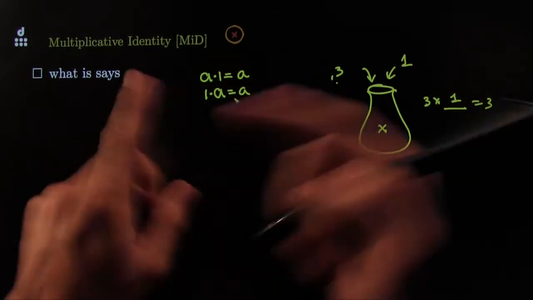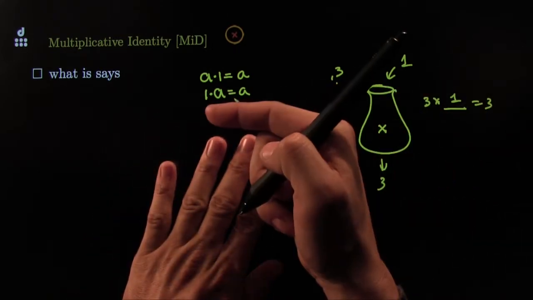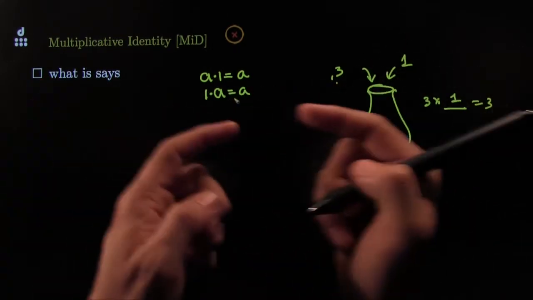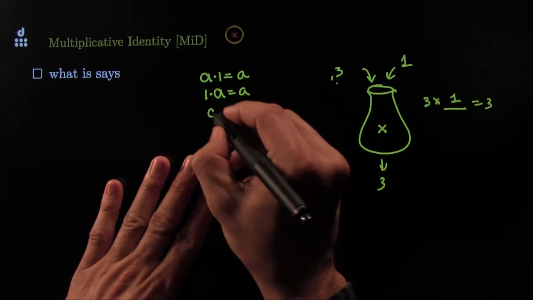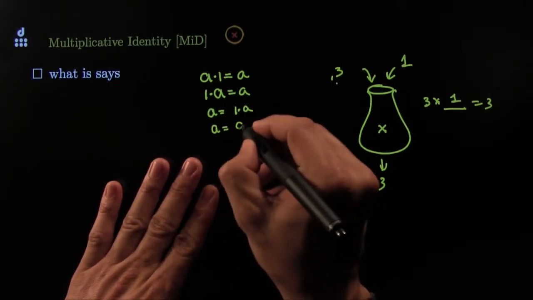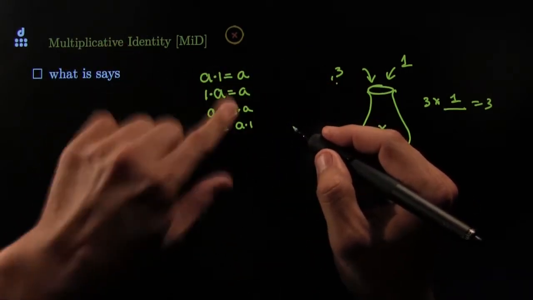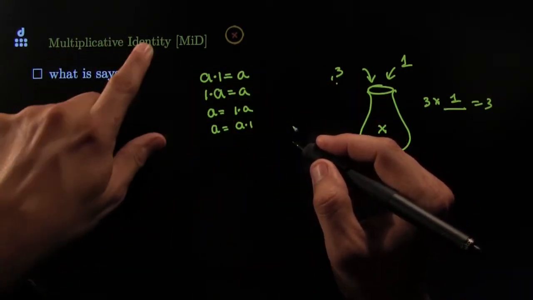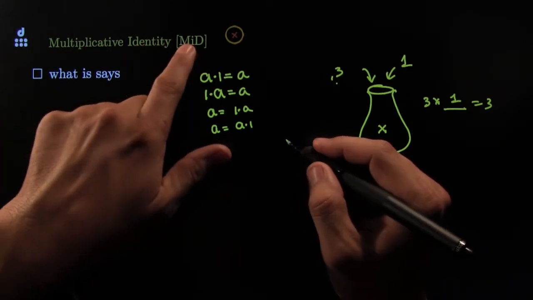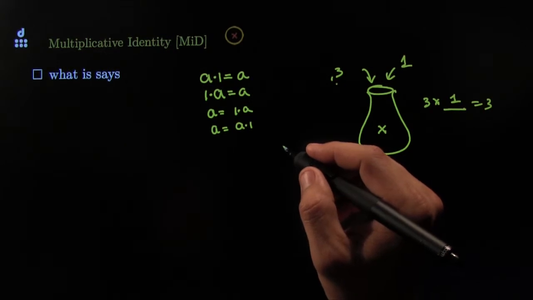By the way, all of these axioms you should be able to look at from left to right as well as from right to left. You should be very, very comfortable both ways. So the other way around, it would say that A is the same thing as 1 times A, or A is the same thing as A times 1. All these say the same thing. We will call all of them the same thing. We will call them the multiplicative identity axiom. This is the icon. This is the initials for it.